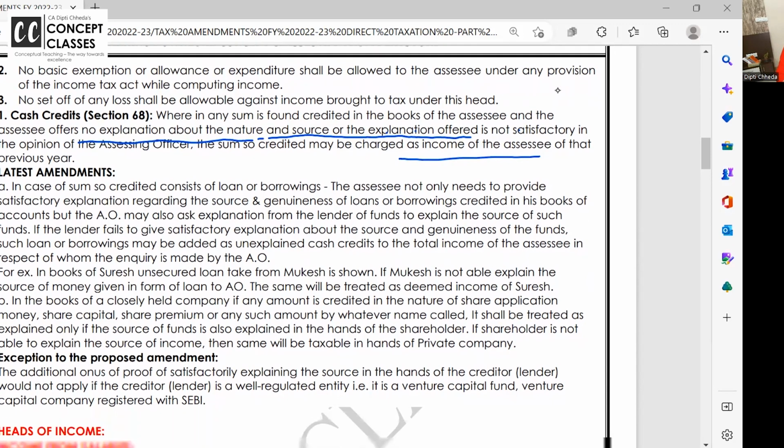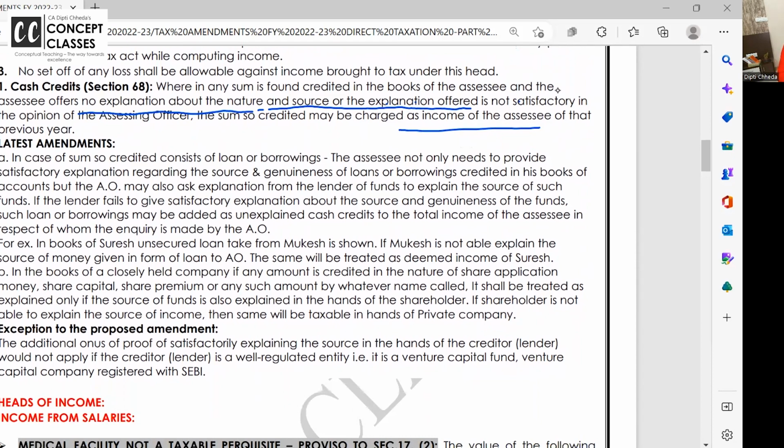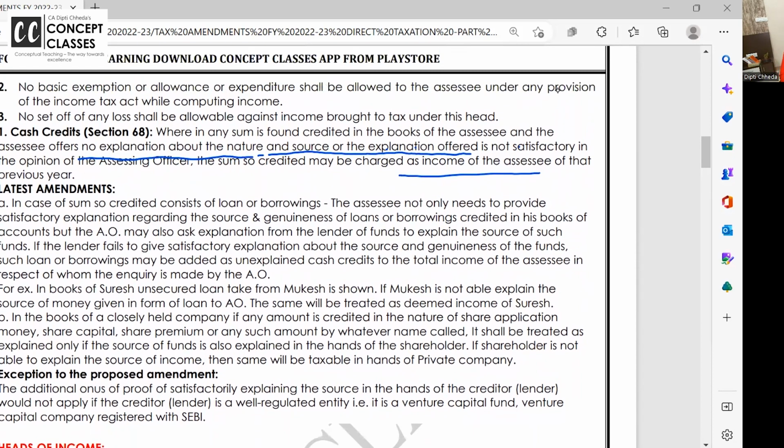Clear? Now in this, one amendment added is, generally in section 68, taxable is cash credit entries. But suppose you have taken a loan or a borrowing in the books. Now you're saying cash account debit to Hasmukh Lal, as I said. So I have taken a loan from Hasmukh Lal. The AO can ask Hasmukh Lal, okay, you have given a loan to Dipti ma'am.